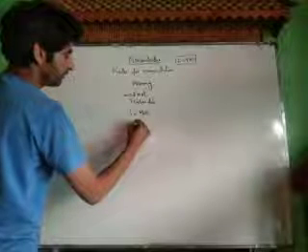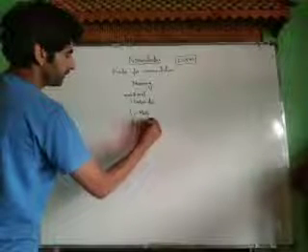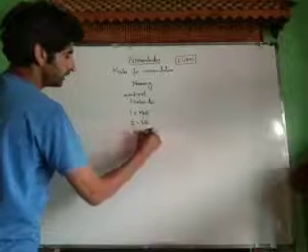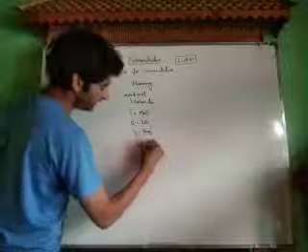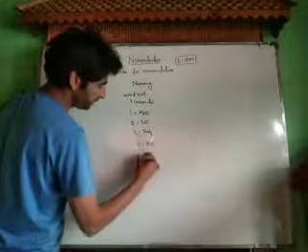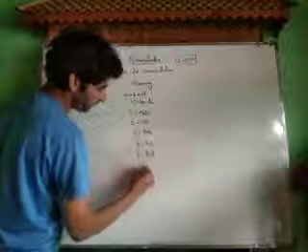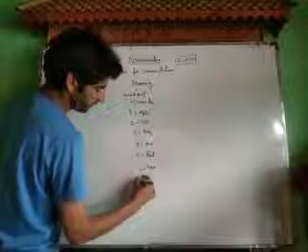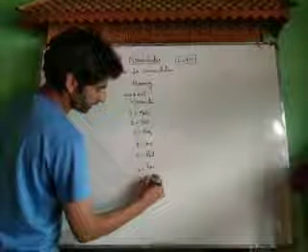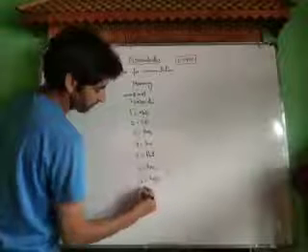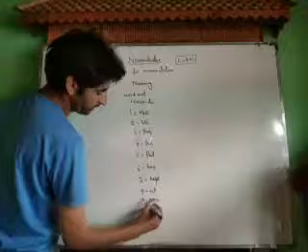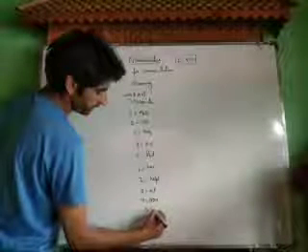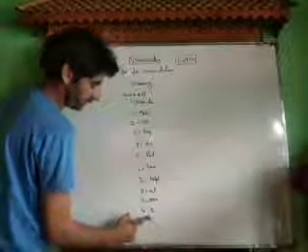If the number of carbon atoms is 2, it is eth. When it is 3, it is prop. When the number of carbon atoms in the parent chain is 4, it is but. When it is 5, it is pent. When it is 6, it is hex. When it is 7, it is hept. When it is 8, it is oct. When it is 9, it is non. When it is 10, it is dec. When it is 11, it is undec. When it is 12, it is dodec, like that.